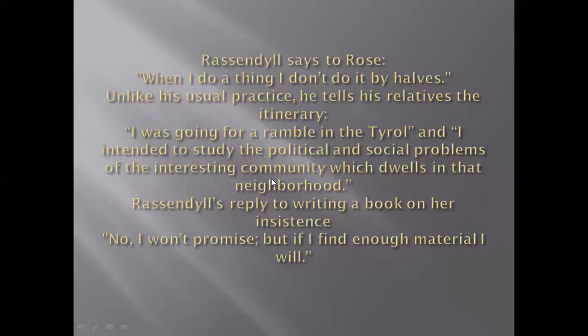Initially, when he told his sister-in-law about the visit, she got angry that once again he had decided to go and roam purposelessly, just going for nothing. But he tried to convince her by saying that he will study the political and social problems of the communities living in that area, in the neighborhood, in the Tyrol especially.